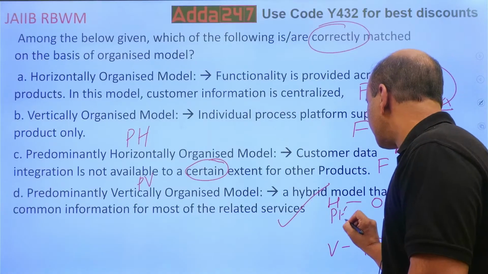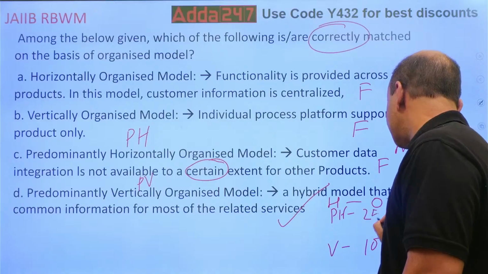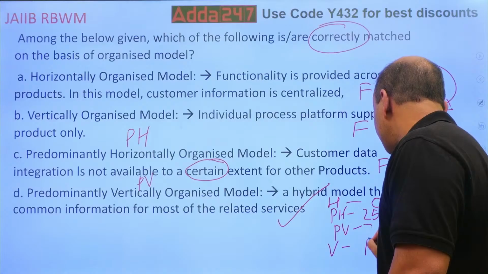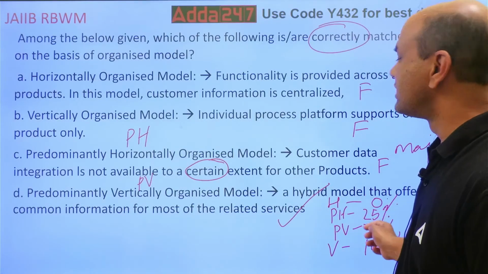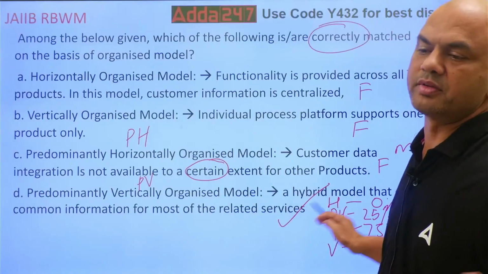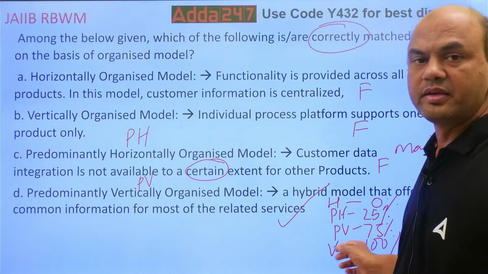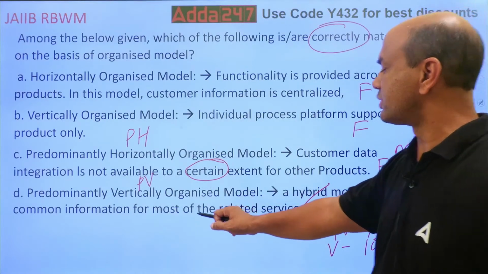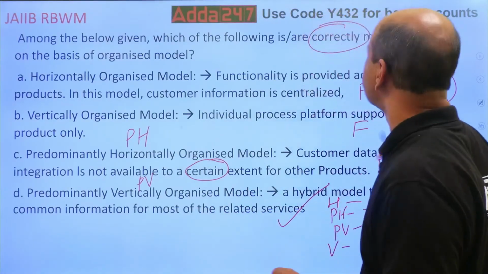PH, I'll give you rough figures, roughly 25 to 30% data sharing. PV, 75% data sharing. That is the way. See this. PH is majorly not available. PV, majorly it's available. That's why we have taken this as most of the products, its related services. Okay?